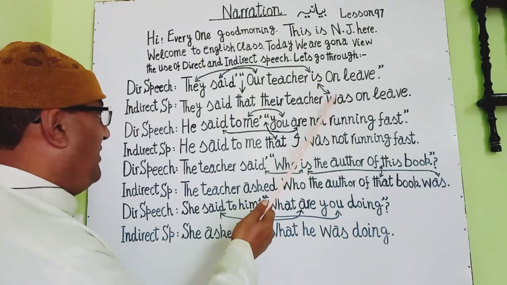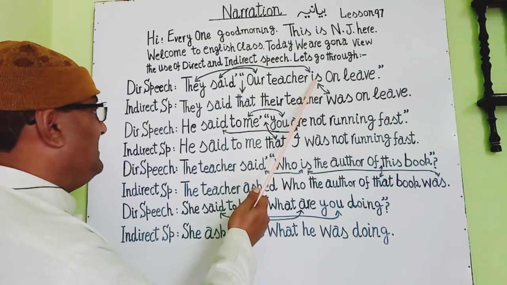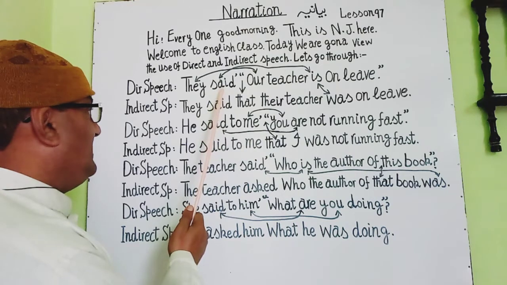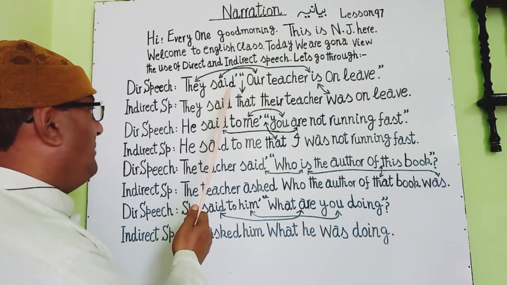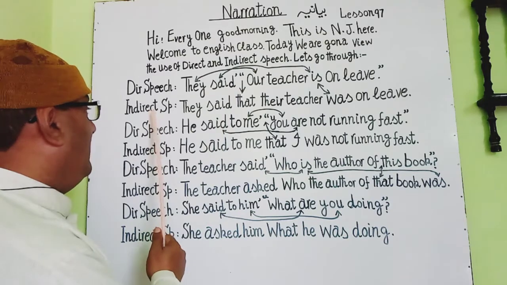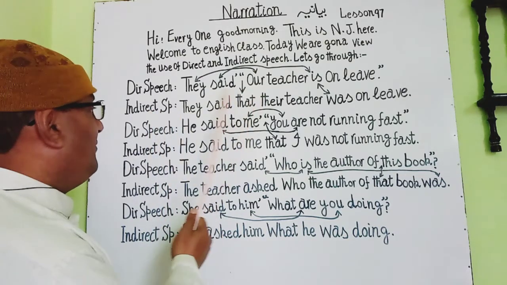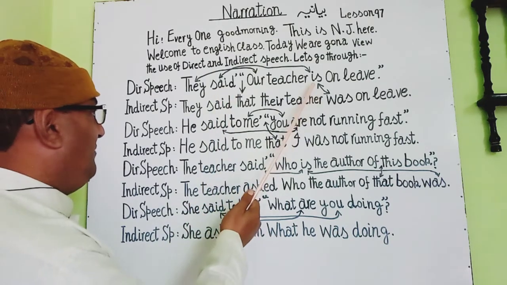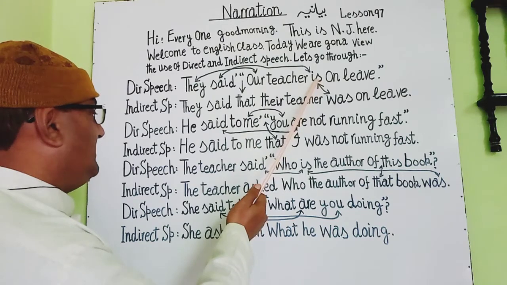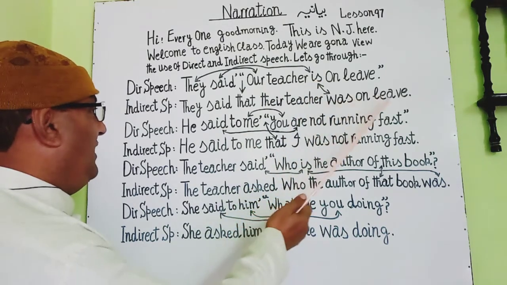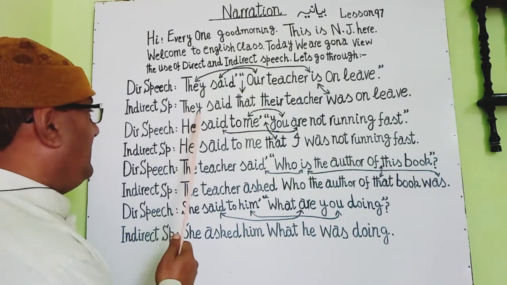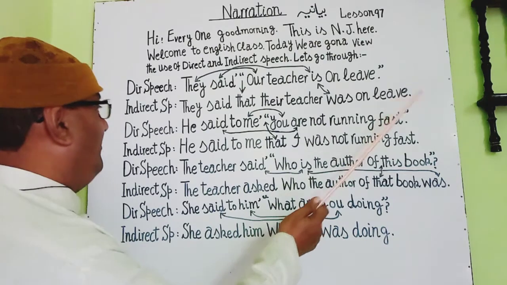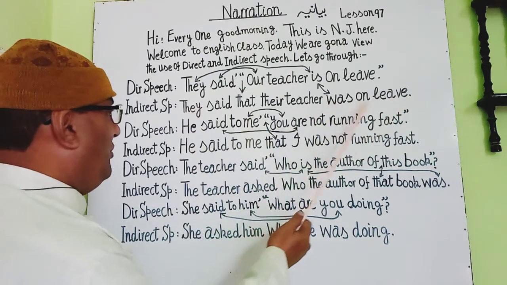and is is also changed into was. Was is in place of is, because is is a present, and here you see in the first statement said is the past tense. So automatically when we go to indirect speech, by rules for the change of direct speech into indirect, the is will change into the past, and past of is is was. They said that their teacher was on leave. They said that their teacher was on leave.